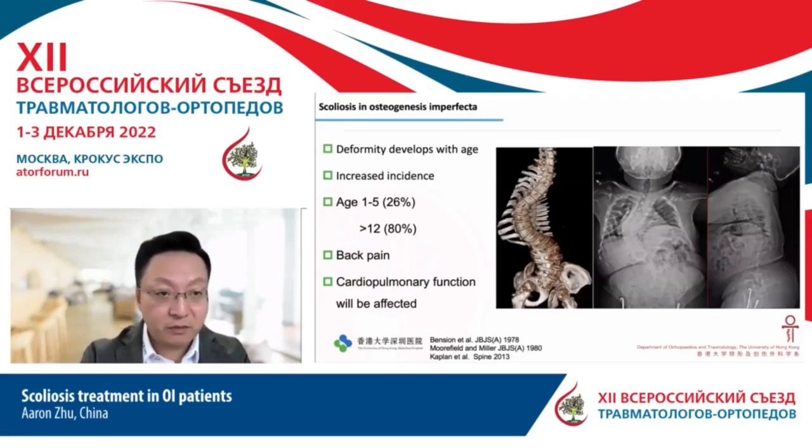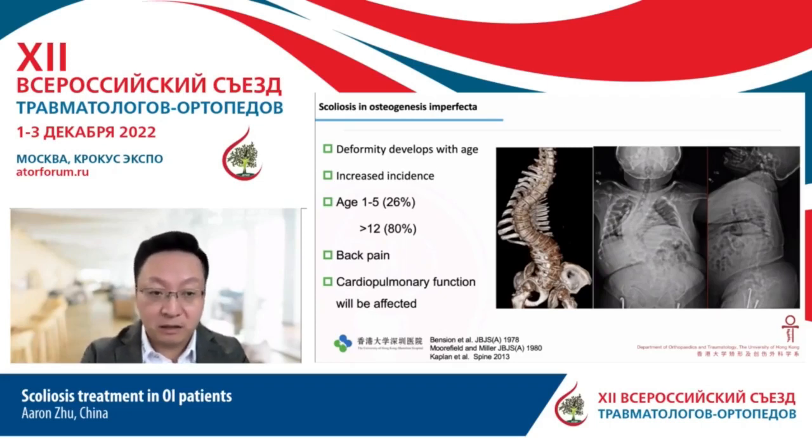In our experience, nearly 80% of the patients with osteogenesis imperfecta present with scoliosis. It is a huge number of patients in this specific population. The main presentation is deformity progression: the patient will have a collapsed trunk, and most of the patients are not ambulatory.